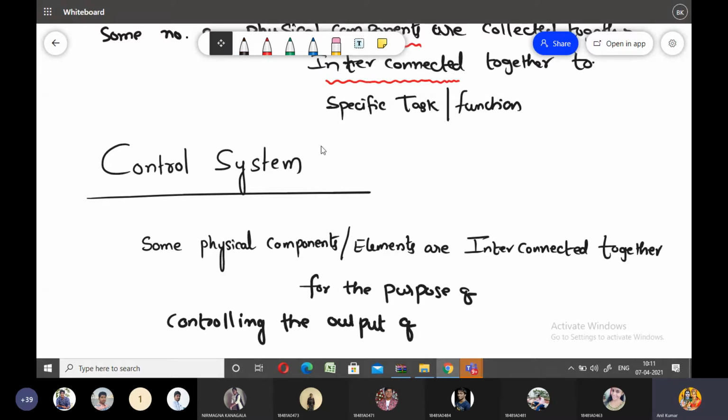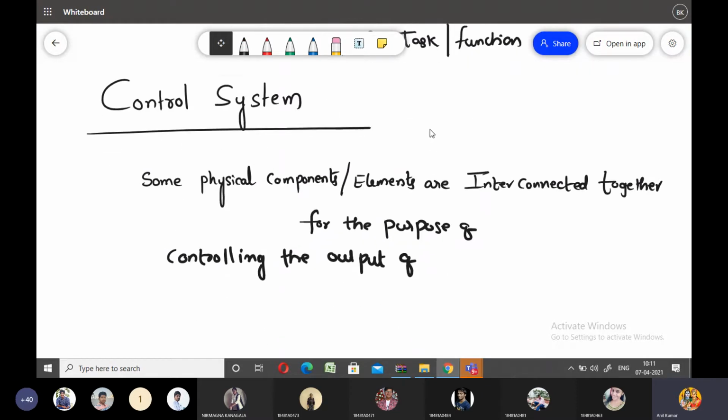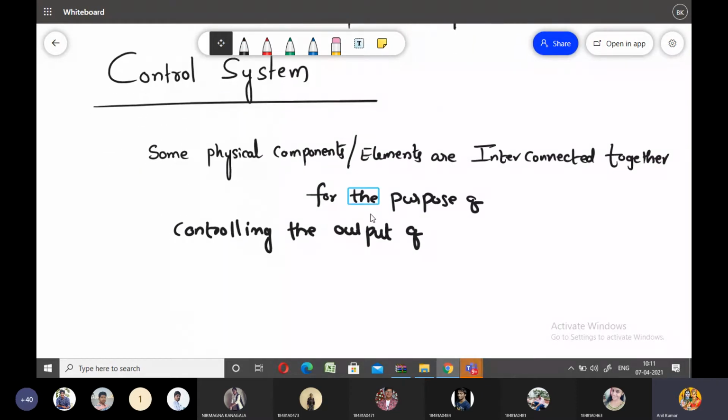Particularly in control systems, the word controlling is a very important word. Controlling the output is a very important parameter. The name itself indicates the control system. In control systems, we need to control the output.